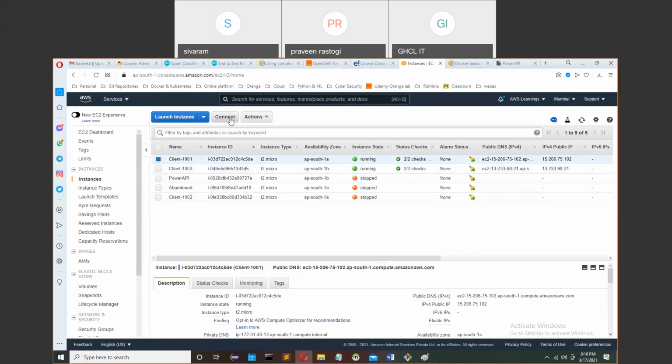First, I have created this client machine, and it is a simple EC2 instance that we regularly create, nothing else. On this machine, I have just put my script to send the data. First, I will explain what the script is. First, I will try to connect.